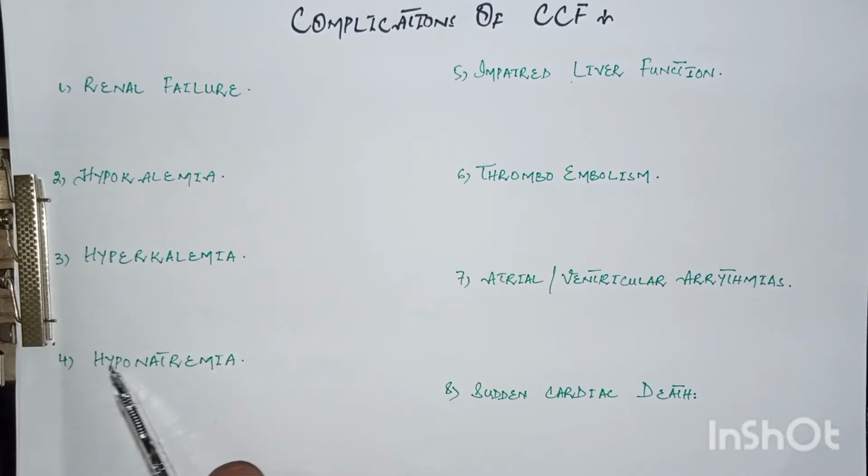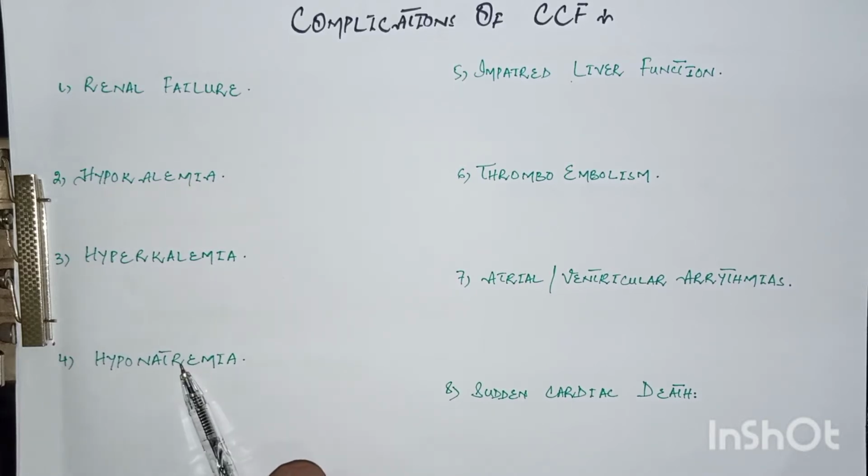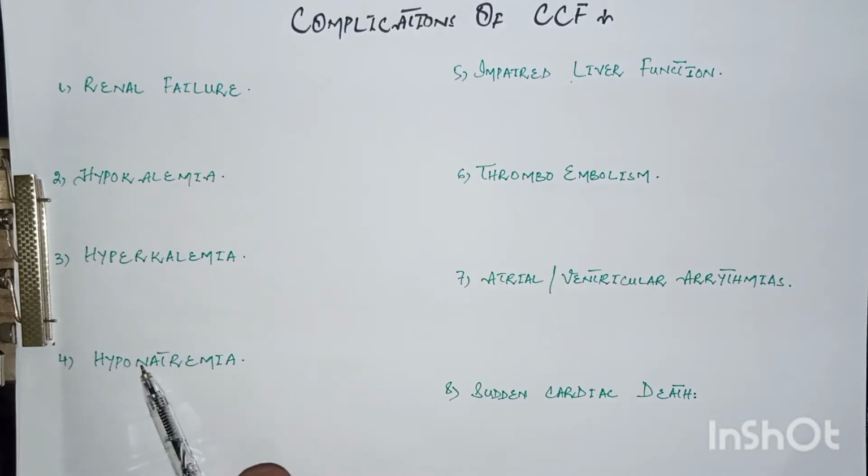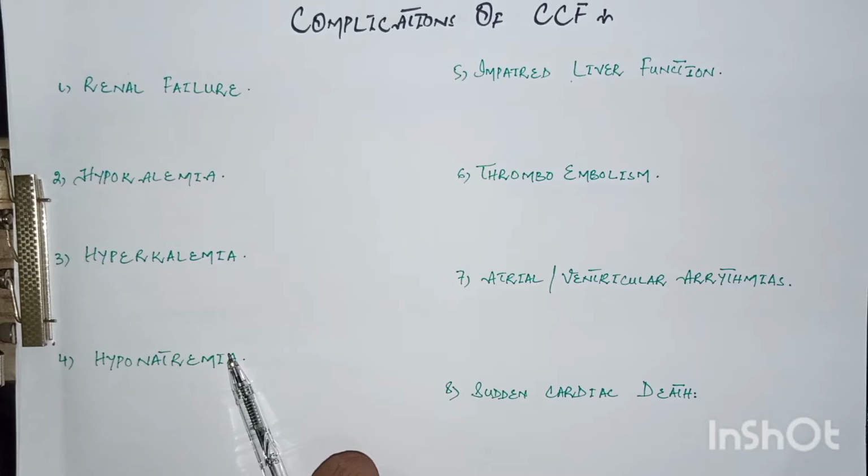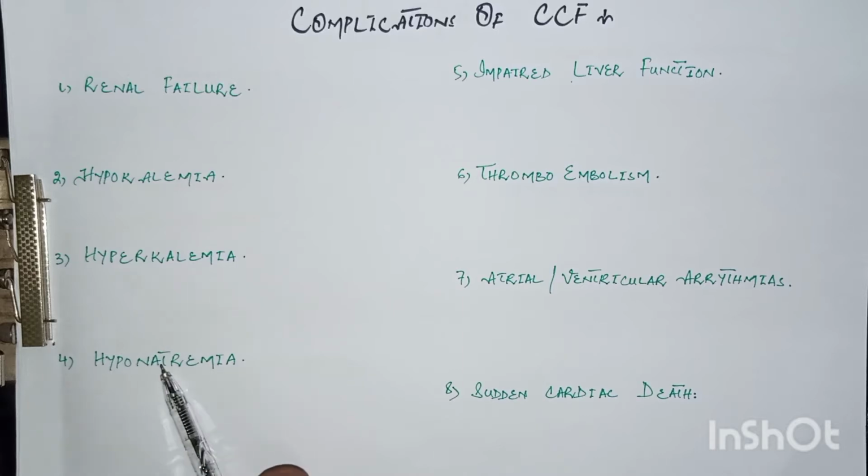The next complication is hyponatremia, that is low levels of sodium. It may be because of increased level of ADH. ADH causes water retention, that is vasopressin causes water retention. Due to water retention in the body, there is dilutional hyponatremia, or it may be because of the use of loop diuretics or thiazide diuretics, which cause the loss of sodium. If the patient of congestive cardiac failure develops this hyponatremia, it shows the worst prognostic factor. This is the very worst prognostic factor in case of congestive cardiac failure.